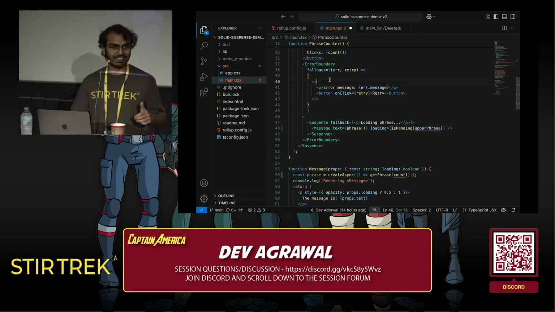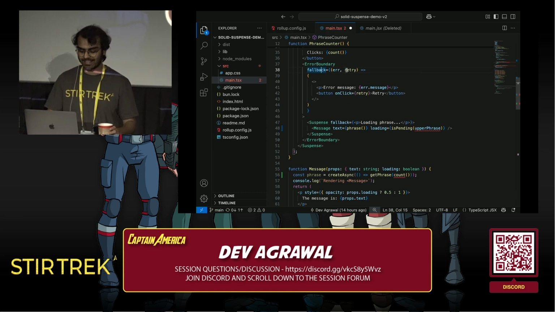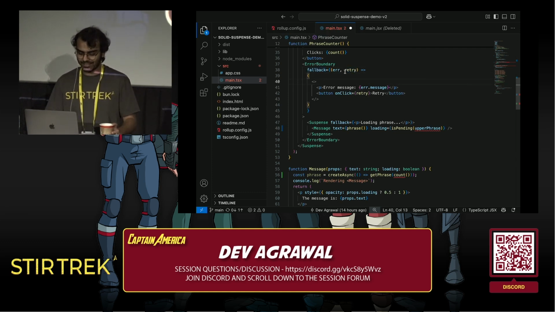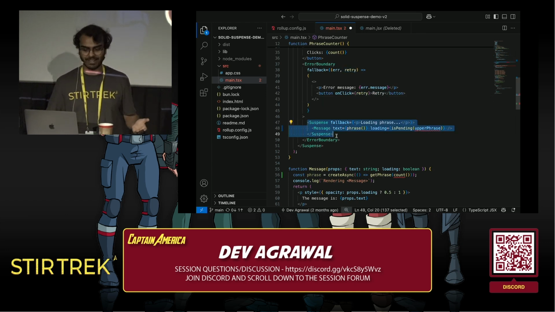And the final thing that is a very recent addition: error fallbacks get this handy retry method. So you can add a button in your error UI that says here's how the user can retry. Now, the retry doesn't just try rendering inside the error boundary again.